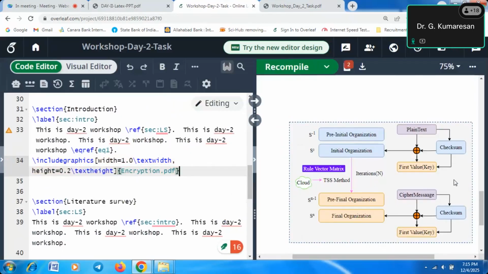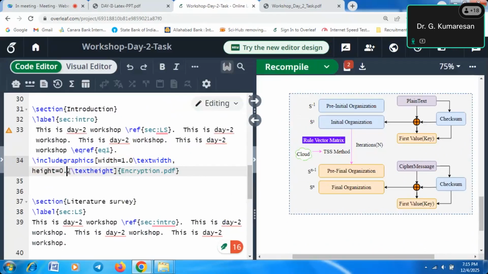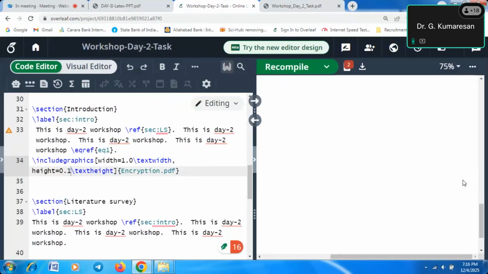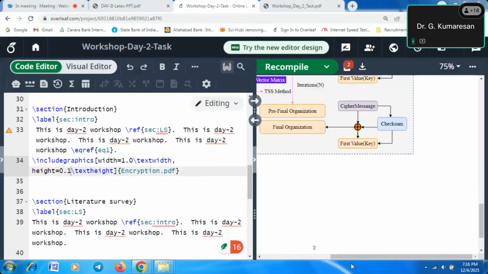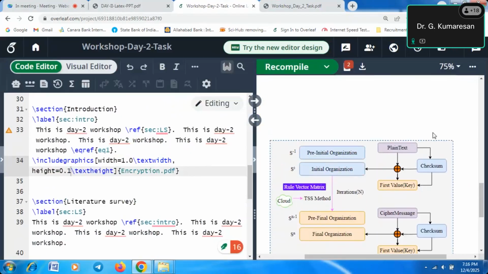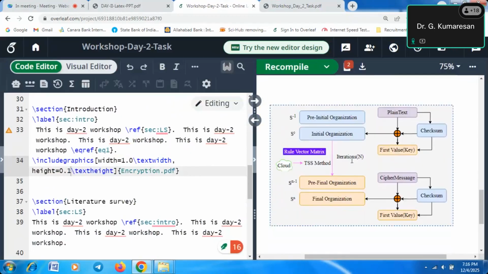So this is the height. Suppose I want to increase the height, I put 0.7, 0.9, and the heights are increasing. If I want to reduce by 0.1 level, I put that. So based on your requirement, you can place this figure and change the figure's height and width. This is the way LaTeX documents help to improve the quality of your document.